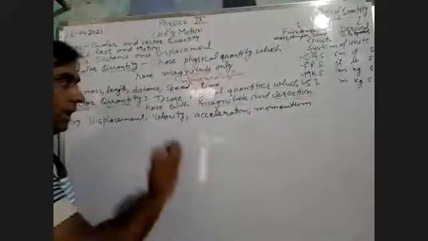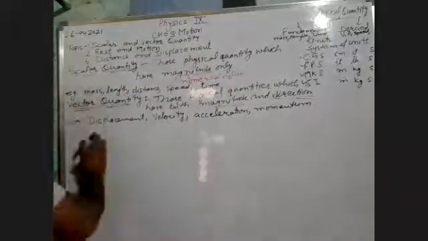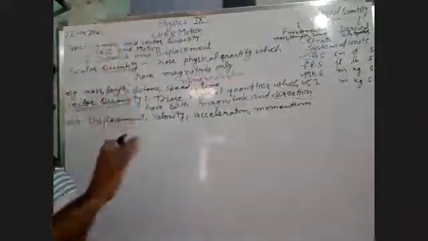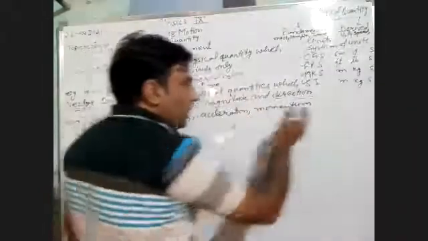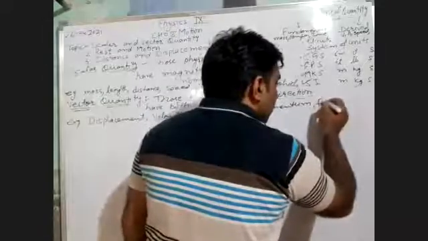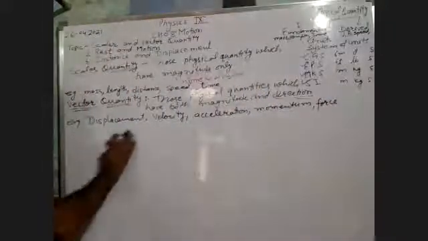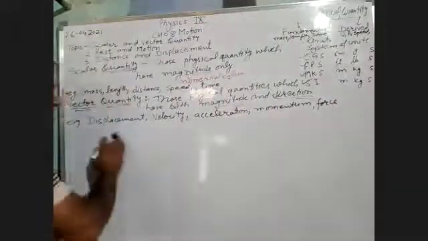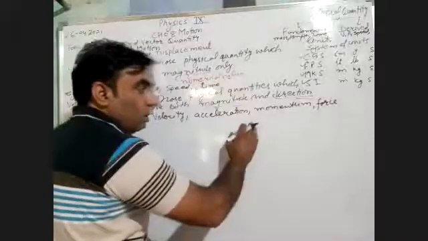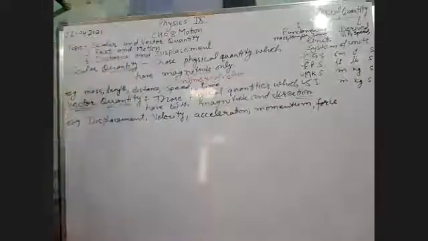Next, momentum. All these quantities we will discuss in this chapter. Here you have to remember only these quantities. Okay, so momentum is also a vector quantity. Force is also a vector quantity. So these are the examples of vector quantities. So while measuring these quantities, we require both magnitude as well as direction.